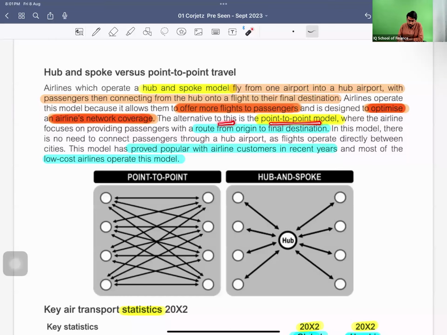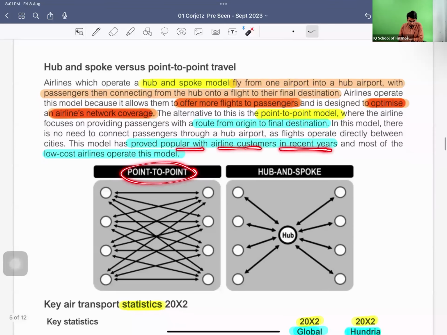The alternative to this is the point to point model, where the airline focuses on providing passengers a route from origin to final destination, and it has proved to be popular with airline customers in recent years. Which option? The point to point. And most of the low cost airlines operate this model, right? So we are also a low cost airline. We are working on the no frills strategy, so we also prefer this point to point business model.